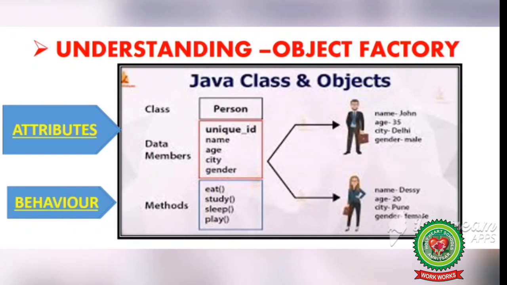Both objects have the same attributes that are in the class, and they have the same functions as in the class. So attributes are also called data members, meaning when we give values to the attributes, they are called data members, and behaviors are called methods or functions. And these methods operate on data members to find out the result. After creating a class, we can create a number of objects that belong to the same class. That's why class is called an object factory.